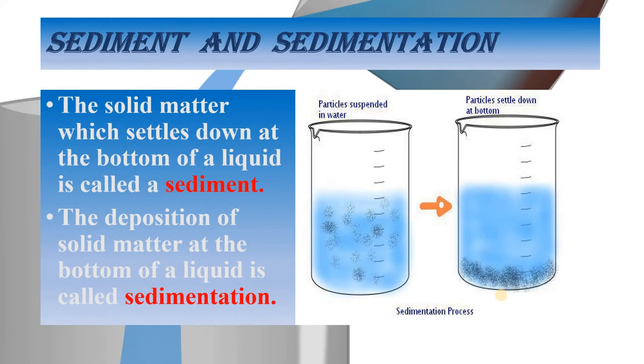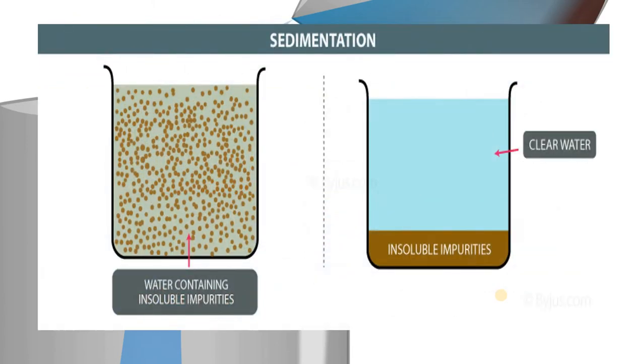Here you can see, this is the water. It contains insoluble impurities. Now, if you keep it at rest for some time, then these insoluble impurities will settle at the bottom, and this process is called sedimentation.